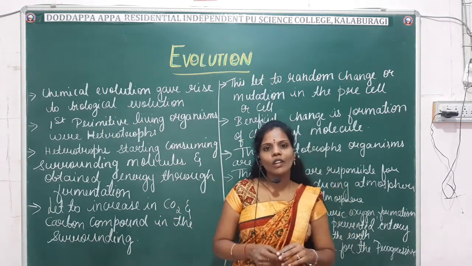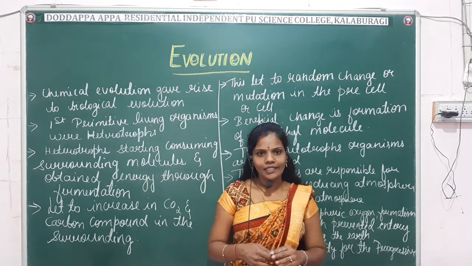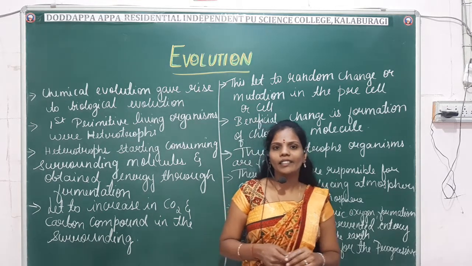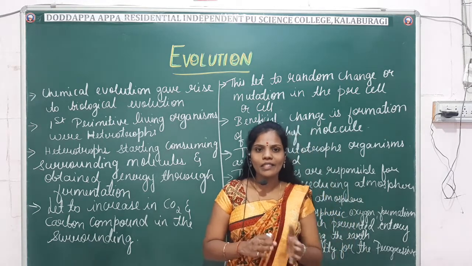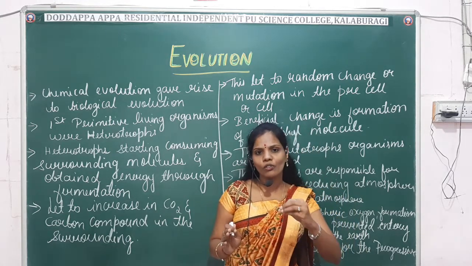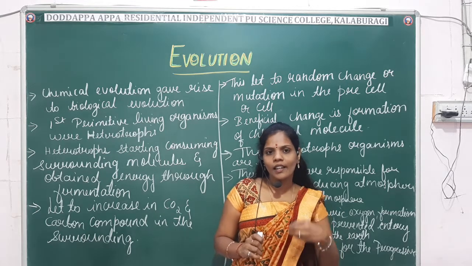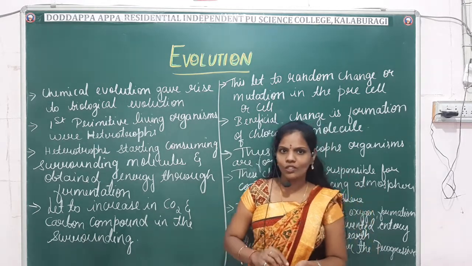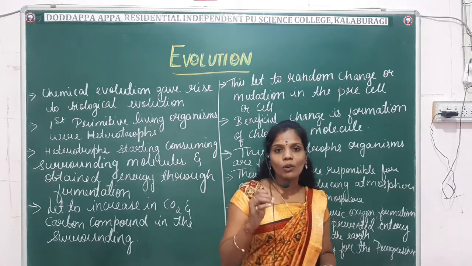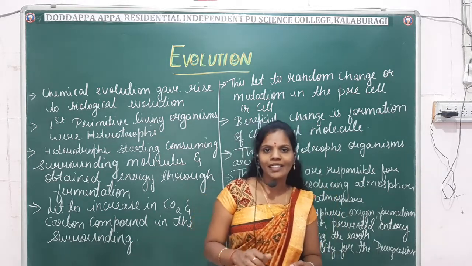Apart from this, we have already studied theories, that is, the conservation theory and the microsphere theory. From yesterday's class we have studied that the first form of life came into existence, right? Then after that, what further changes have taken place? So today we will study that the first form of life which was formed on the earth was the heterotrophs.